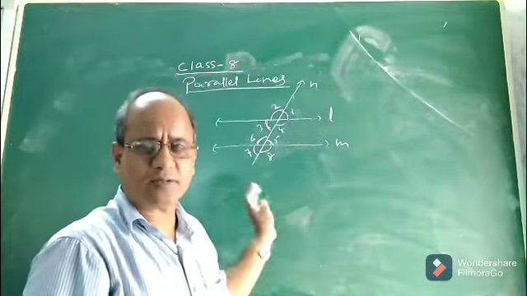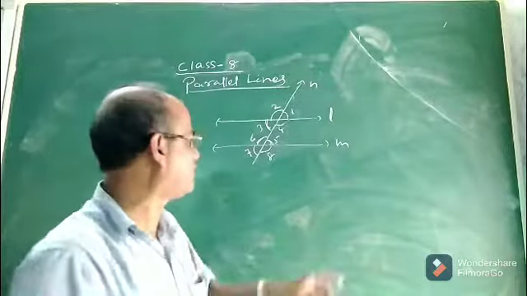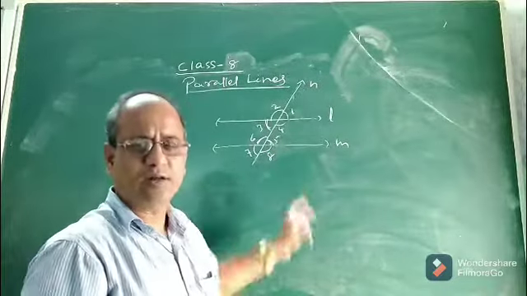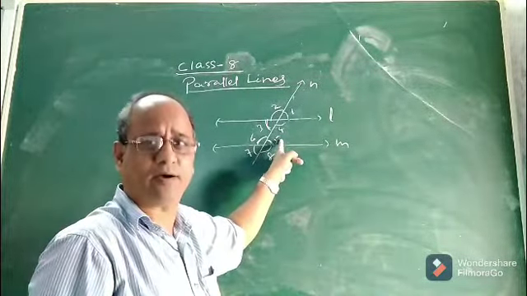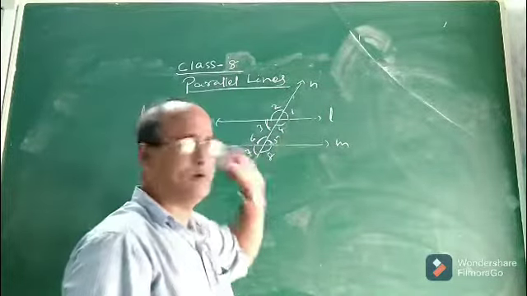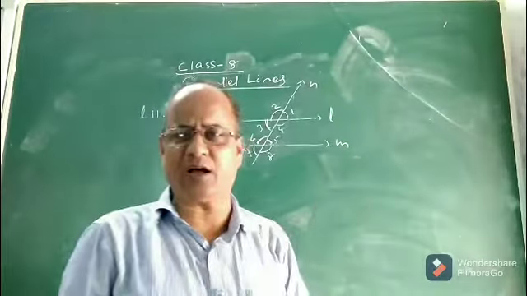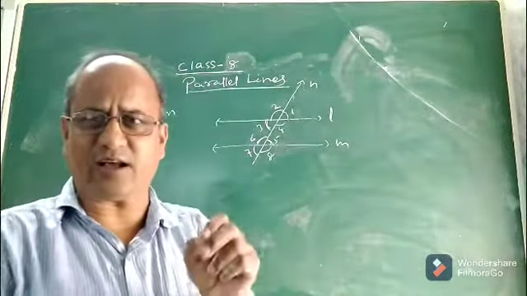As I told you in the previous class, how many pairs of corresponding angles are formed? 4 pairs of corresponding angles are formed. Angle 1 and 5 are corresponding, angle 4 and 8 are corresponding. Now if angle 1 and 5 form a pair of corresponding angles, what is the relation between angle 1 and angle 5? Actually children, the relation between a pair of corresponding angles is taken as an axiom.